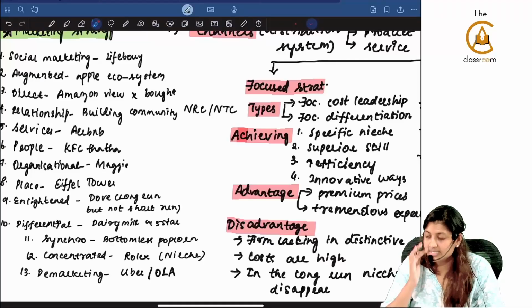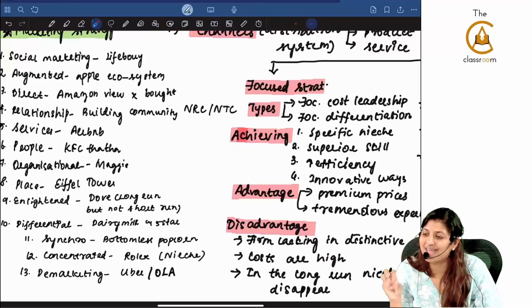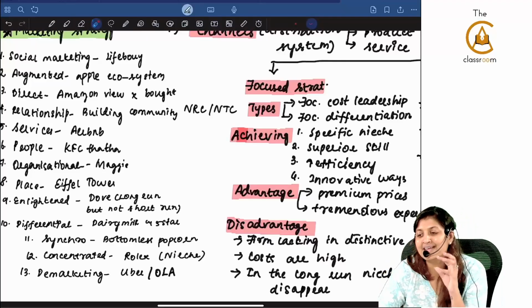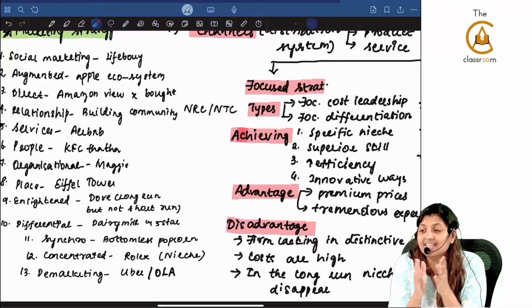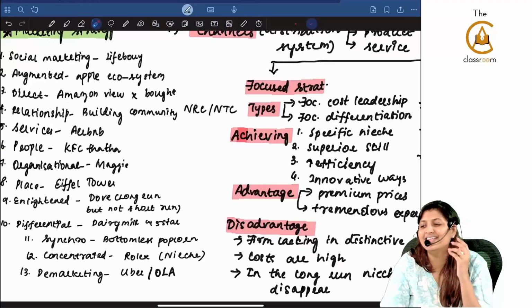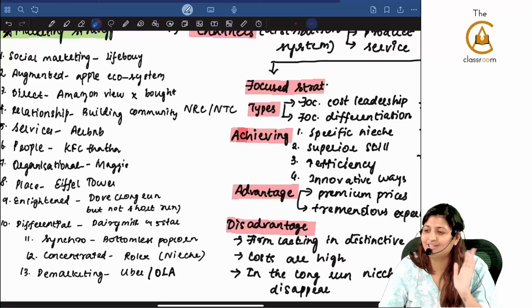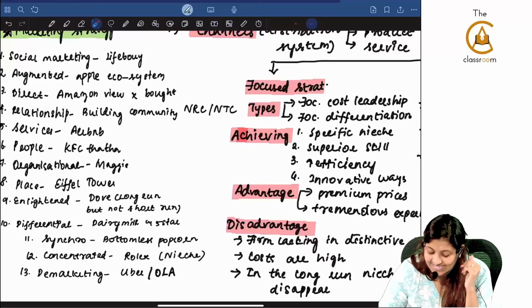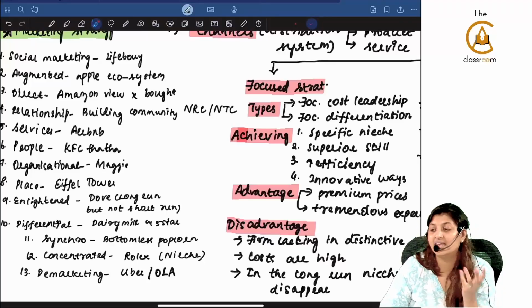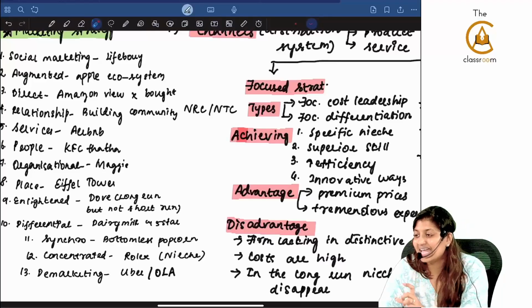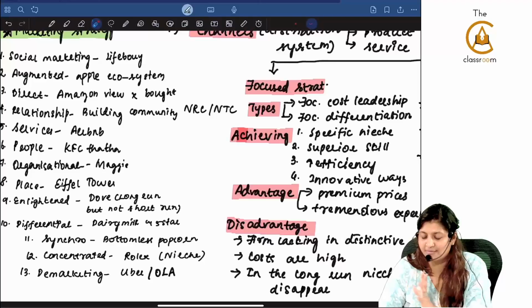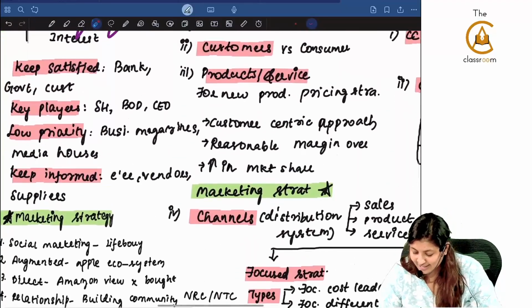Next is concentrated marketing, where you will see marketing only at specific places. Example, Rolex, where they'll only be in tennis, where people clap and see, they will only wear that Rolex watch. In IPL, dancing and all, they will not wear the Rolex watch. Next, de-marketing, opposite of marketing, where they're going to surge the prices. Like Uber, where there is high demand, they'll say 3x of the fare. Or you become a marketing expert.